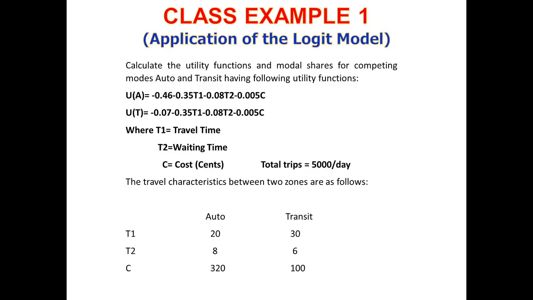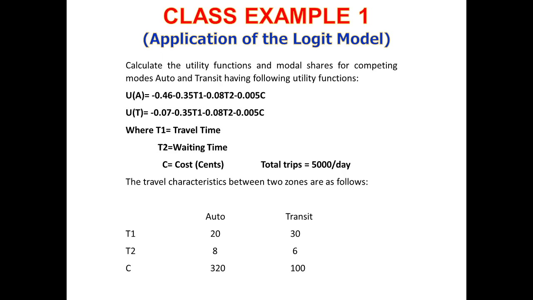So here we see this example. We have been provided with the utility functions of two independent travel modes, which are automobile and transit, and these utility functions depend on three variables, namely t1, t2 and c, where t1 is the travel time, t2 is the waiting time, and c is the cost in cents.